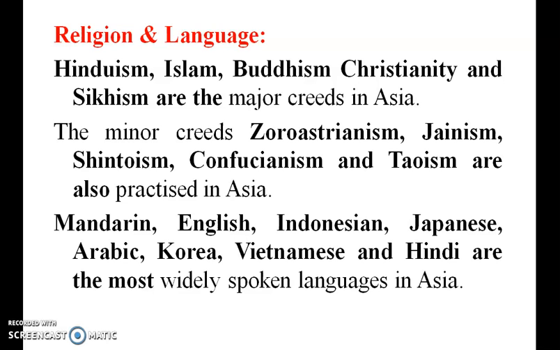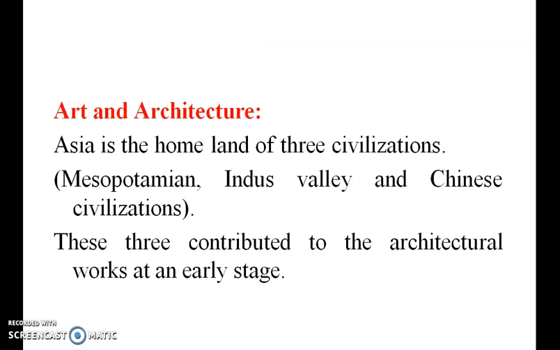Religion and language. Hinduism, Islam, Buddhism, Christianity and Sikhism are the major creeds in Asia. Zoroastrianism, Jainism, Shintoism and Confucianism are some others. Mandarin, English, Indonesian, Japanese, Arabic and Korean are languages spoken. Hindi is the most widely spoken language in Asia.